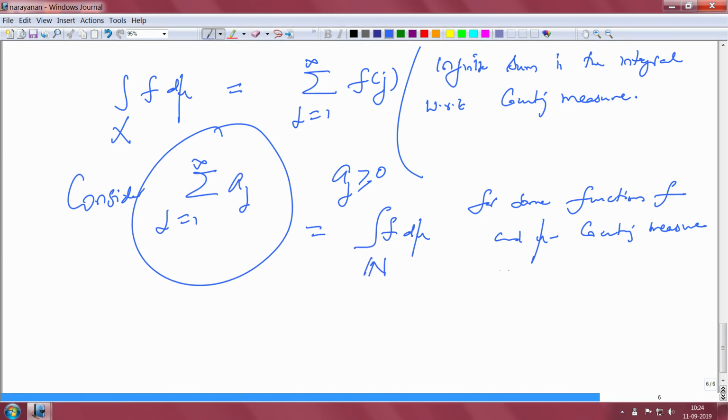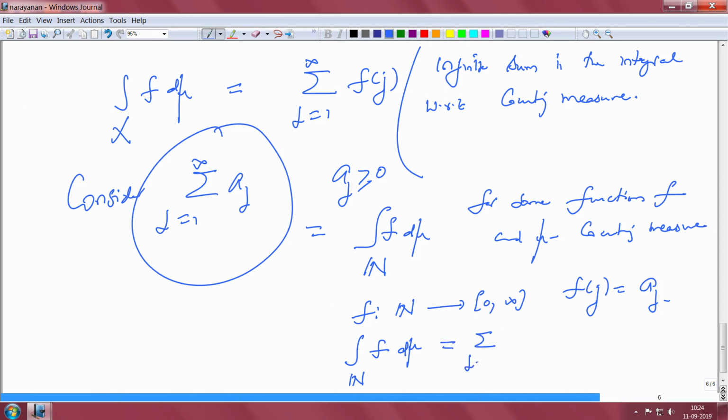Well, how do you do this? You simply define f by f of j equal to aj, right. Then the integral over natural numbers, that is my whole space, of f d mu, mu is the counting measure and the sigma algebra is the whole power set. This I know is summation j equal to 1 to infinity f of j, which is summation j equal to 1 to infinity aj. So, any infinite sum is actually an integral.